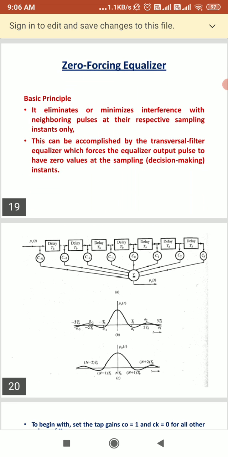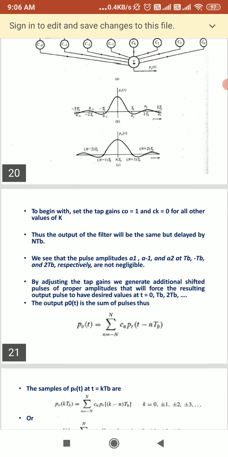Zero forcing we have already seen. It eliminates or minimizes the interference with the neighboring pulses at their respective sampling instants only. We can do this with a transversal filter equalizer, which forces the equalizer output pulses to have zero values at the decision making or sampling instants. When the tap gain is equal to 1 and the others equal to 0, the output of the filter is the same but only delayed.